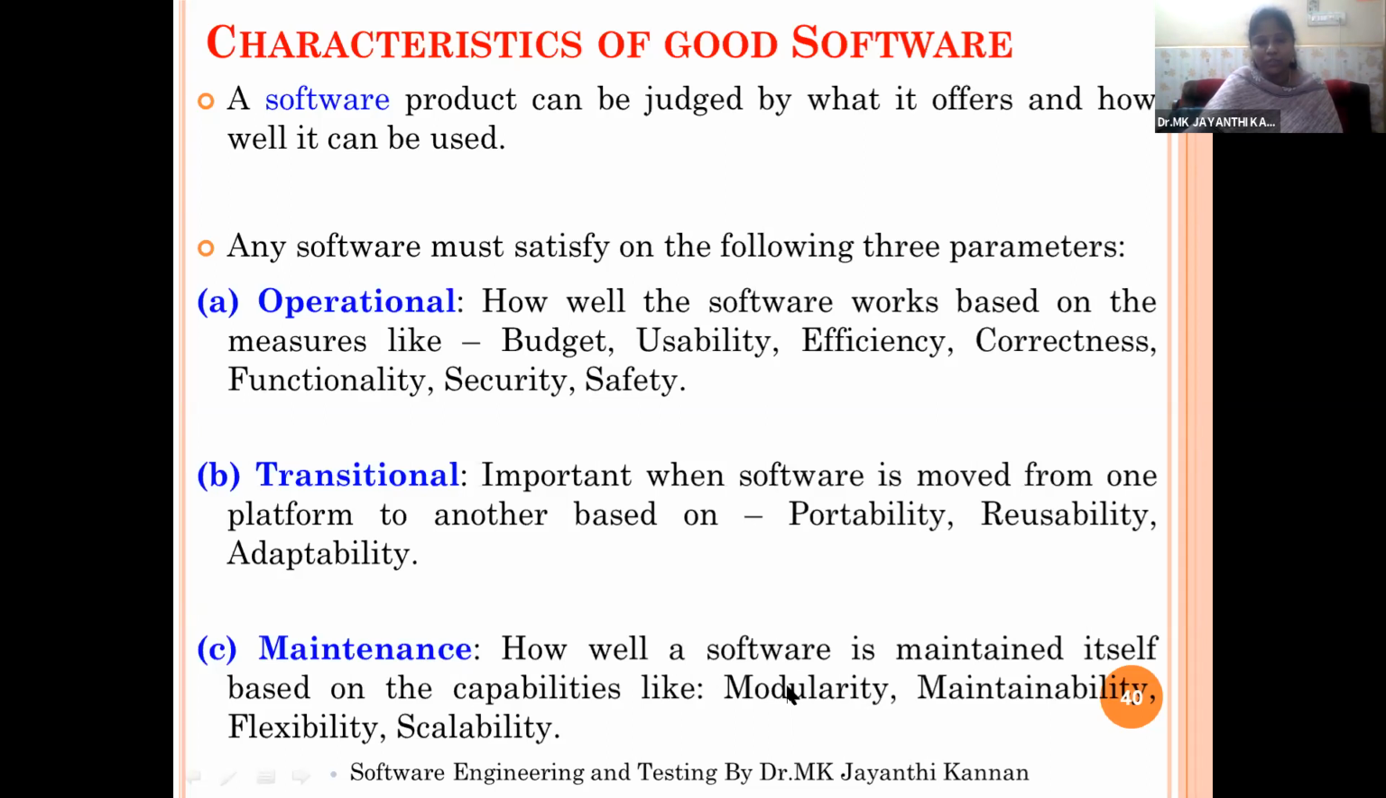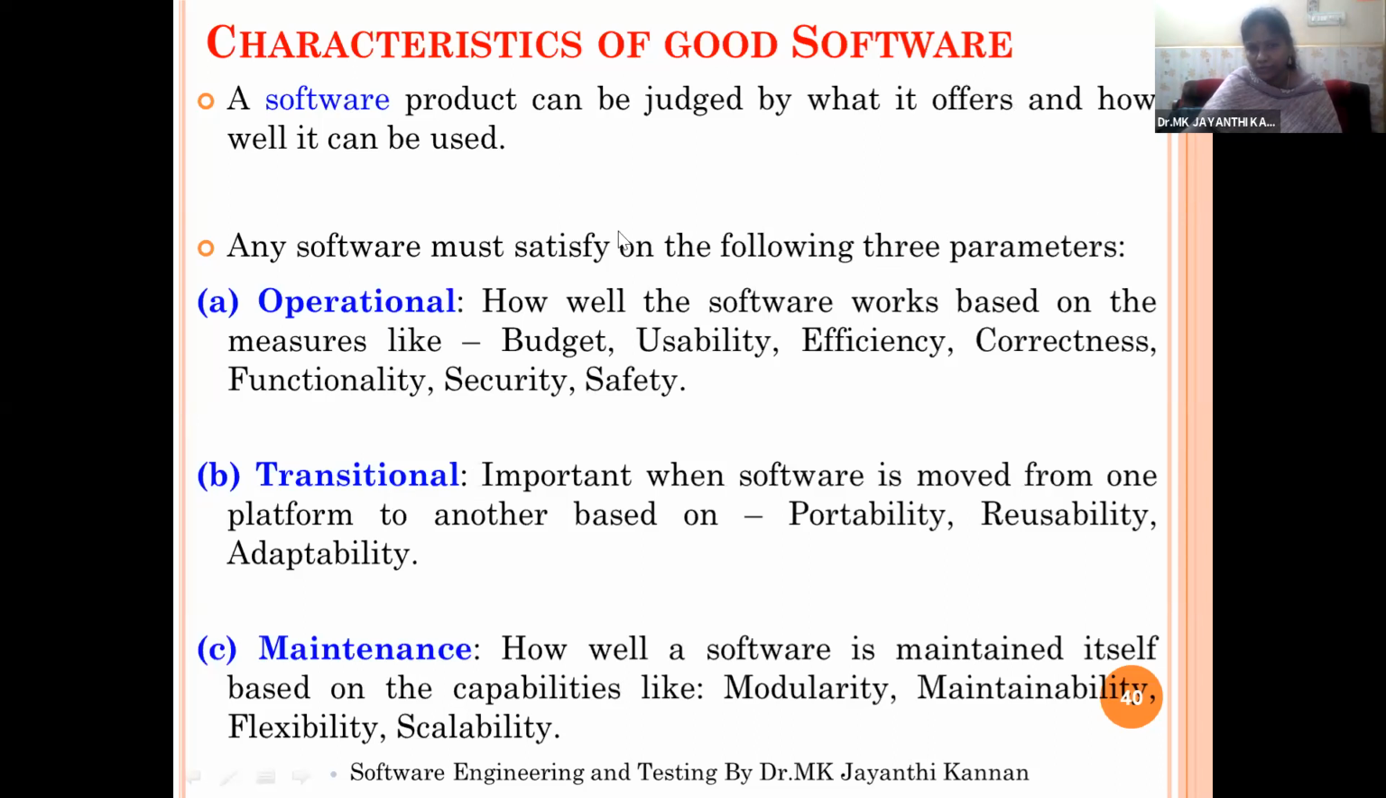So if the customer wants to include all the modules, they can include them. If they want to exclude some modules, it should work without those modules also, and it should be maintainable and flexible, and the size of the software should be compact. It should not be very large in size. So these three characteristics, operational, transitional, and maintenance, are the three major characteristics of any software.